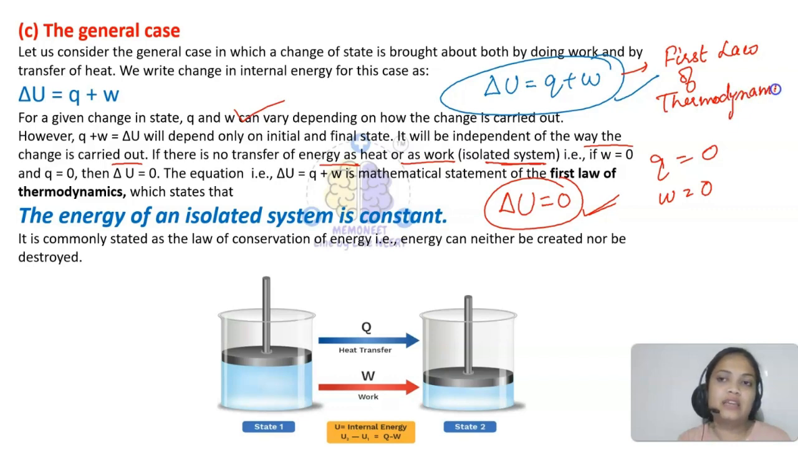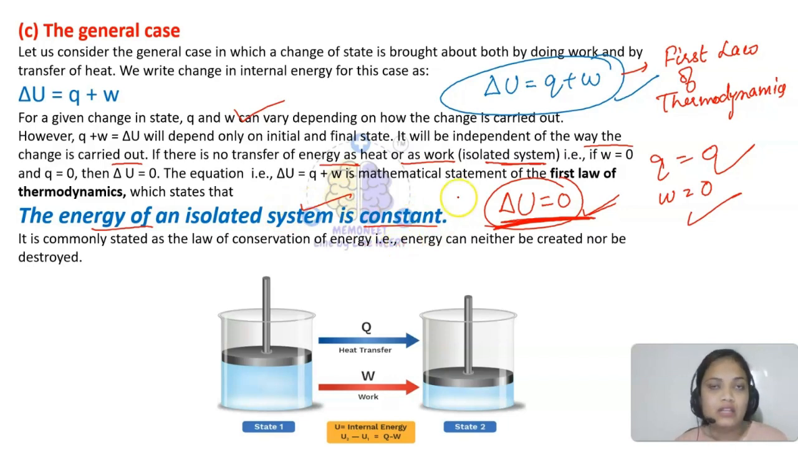Okay, so what we are saying is if no work is being done and no heat is being transferred, it means the system is isolated. No heat transfer, no work done. So the energy of that system will remain constant because internal energy is not changing. So the first law of thermodynamics states that the energy of an isolated system is constant, or we can call it the law of conservation of energy also. That is, energy can neither be created nor be destroyed. So that is our first law of thermodynamics, and this is the mathematical expression for the first law of thermodynamics.